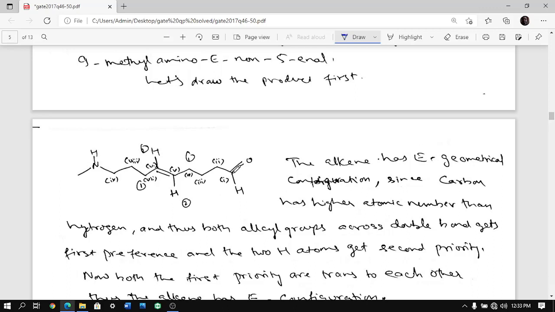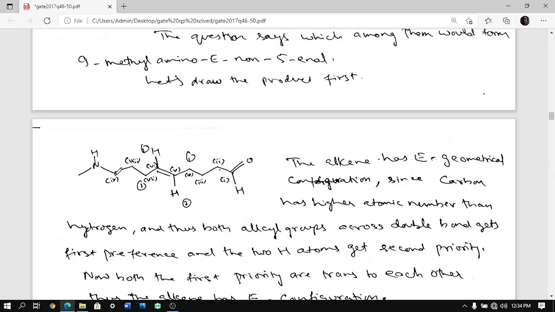That's the functional group. So carbon number 1, 2, 3, 4, 5, 6, 7, 8, 9. And then what it said at position 9 you are having methyl amino. So at position number 9 you are having N and you are having methyl group. And it says at position number 5 you are having E, correct? You are having 5-ene. Ene means alkene, al means aldehyde.